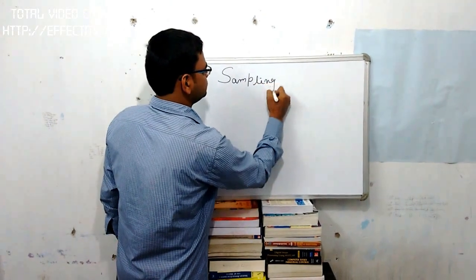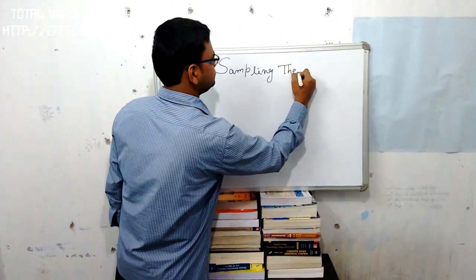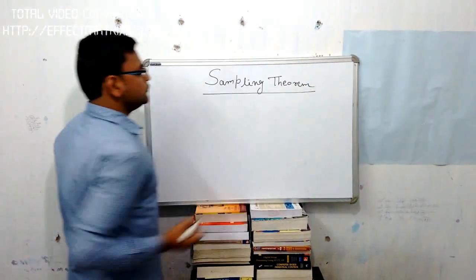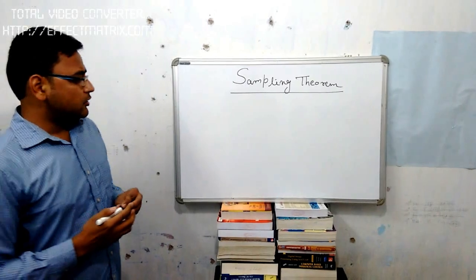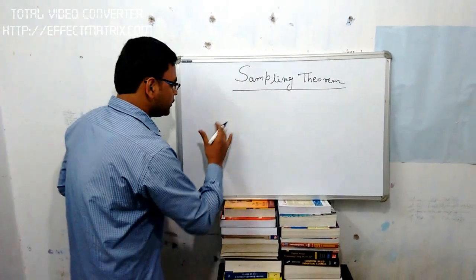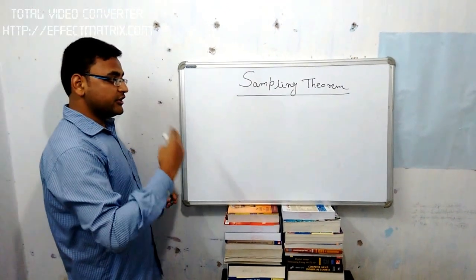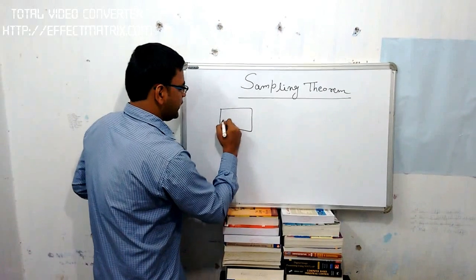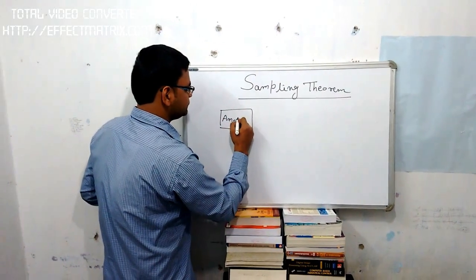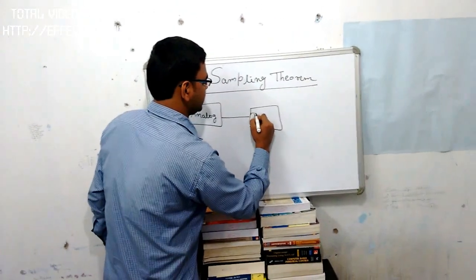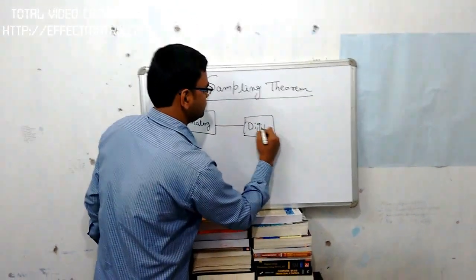Sampling theorem. The sampling theorem deals with conversion of analog signal into digital signal.